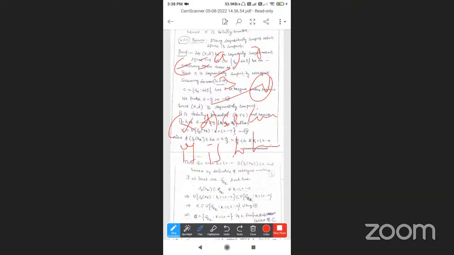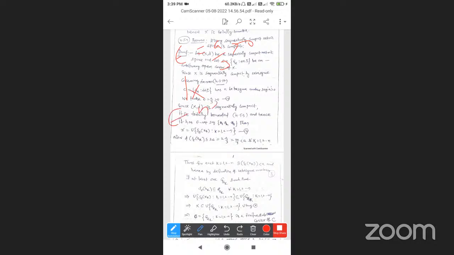Since it is totally bounded, it has an epsilon-net for epsilon = a/3 > 0. That is, there exist points x1, x2, up to xn.